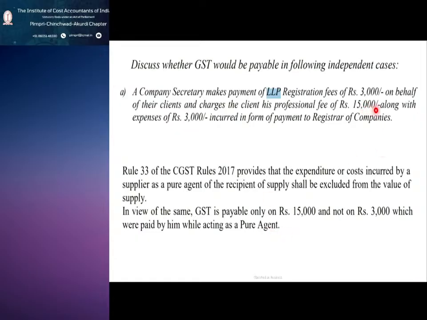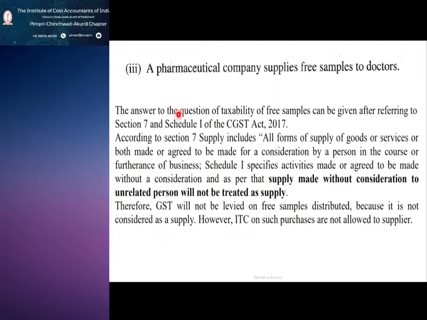So 15,000 along with rupees 3,000, so it is including the 3,000. So you have to see his taxable is only on 15 and not on this 3. 3 is what? On behalf of their clients. So this is a pure agent reimbursement.